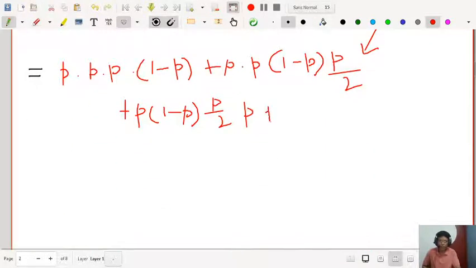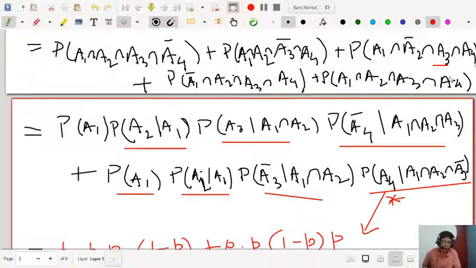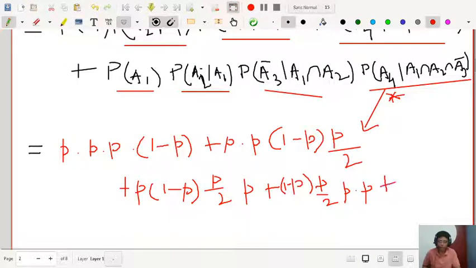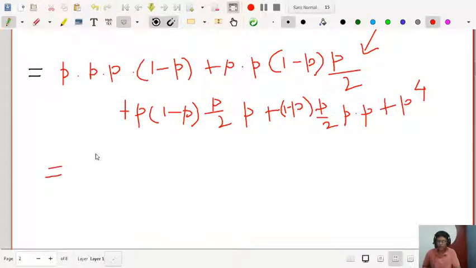So let me write 1 minus p into p by 2 into p into p. And the last one is he passes all the tests. So the last one is p to the power 4. So this is the result, and if you calculate, you will get the answer like half p cube (5 minus 3p). This will be the answer. You can check and verify the answer.